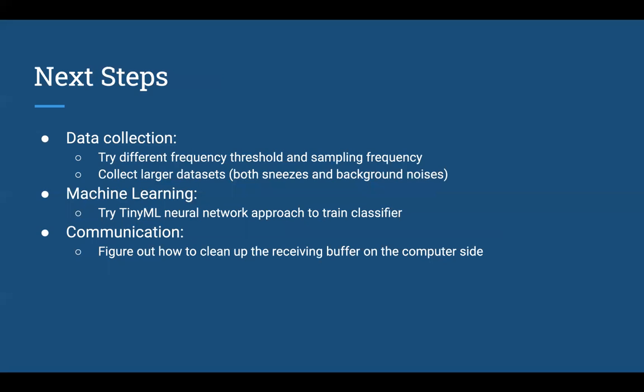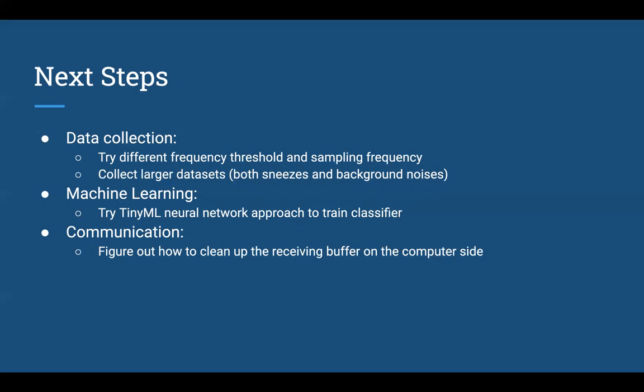So maybe there's a better combination of those two variables that will result in more accurate sampling and capture the sneezes. Also, we will need to collect a larger data set for both sneezes and background noises.